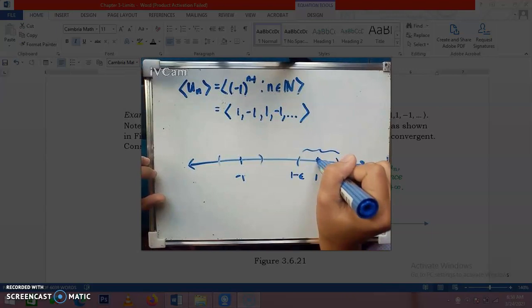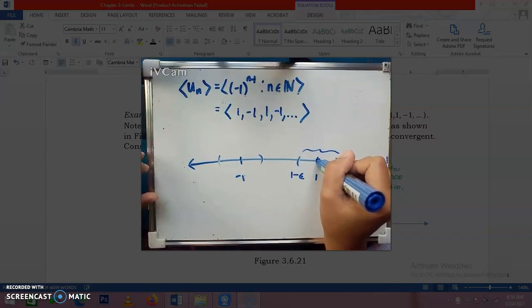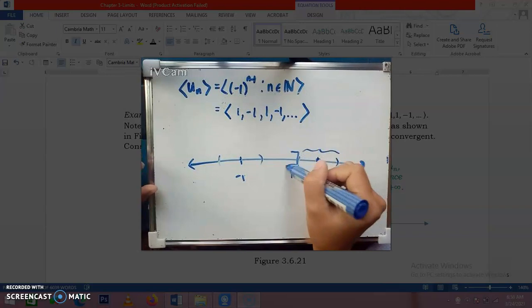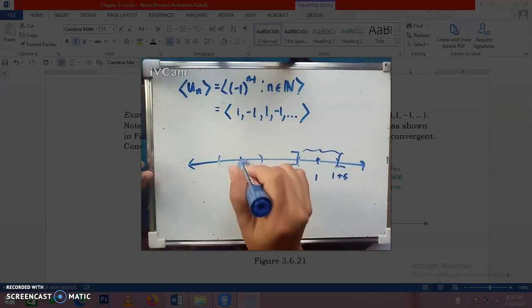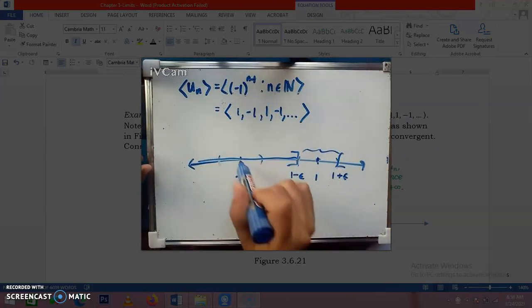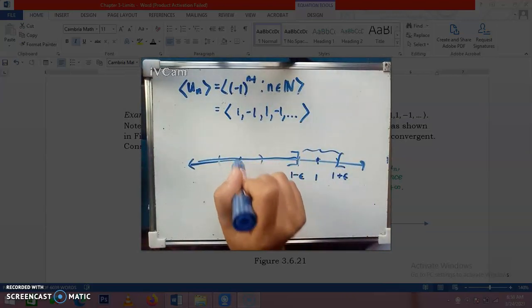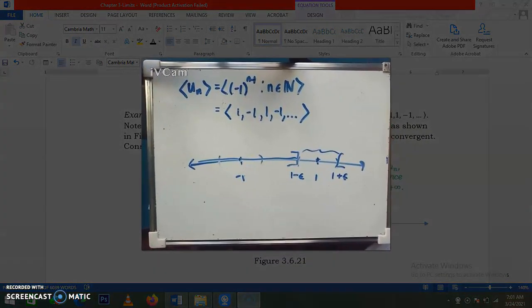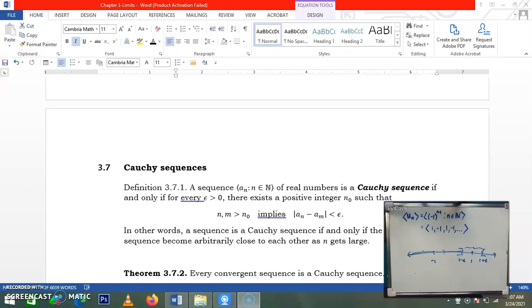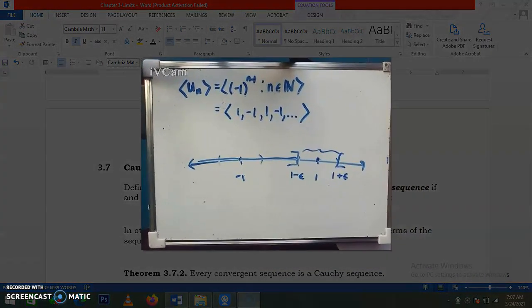Now, let's use the definition of the limit of the sequence. If this open interval contains infinitely many terms, the complement of it must contain a finite number of terms. However, in this case, its complement also contains infinitely many terms of the sequence. Hence, the second condition is not satisfied. Therefore, we can say that the limit does not exist. So, since the limit does not exist, this sequence is not convergent. Hence, this sequence is divergent.